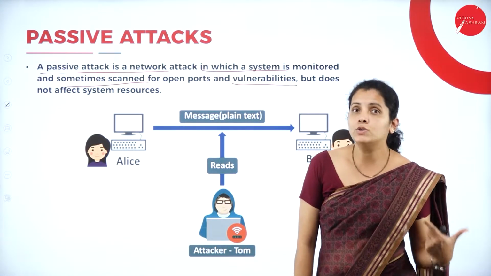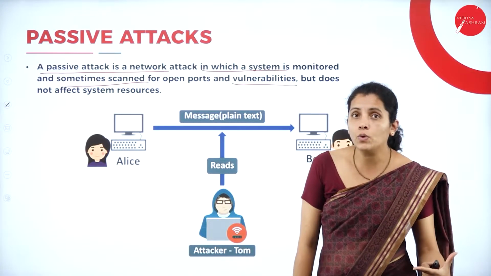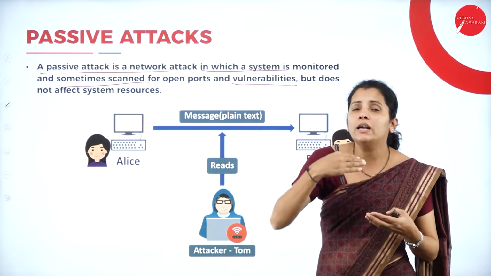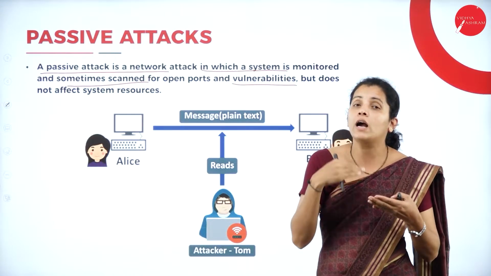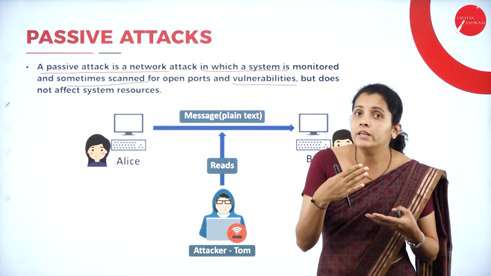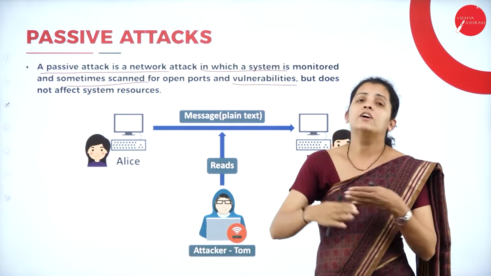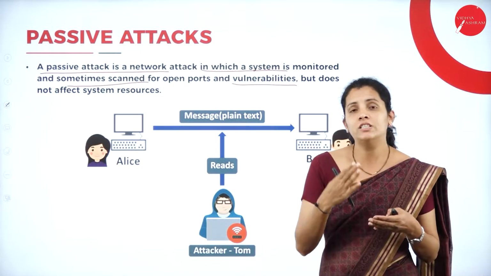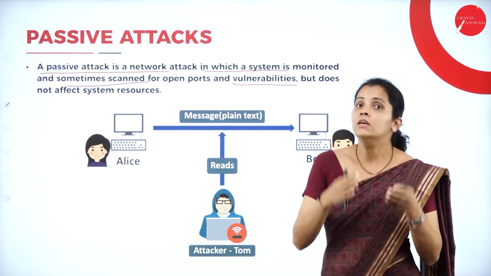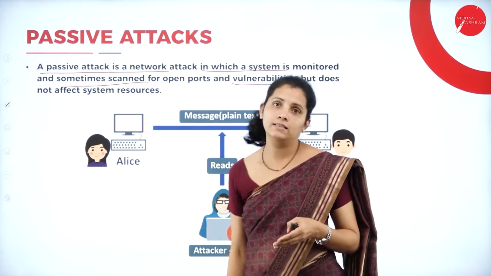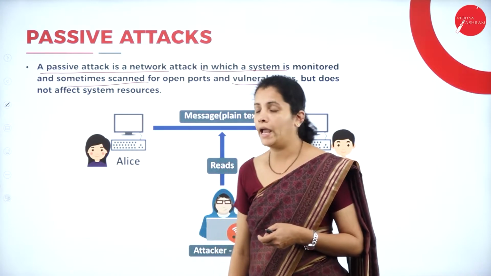So in a passive attack, what the hackers are going to do is continuously observe or monitor the network as well as the data, and they are not going to change the system resource. This kind of attack is called a passive attack.